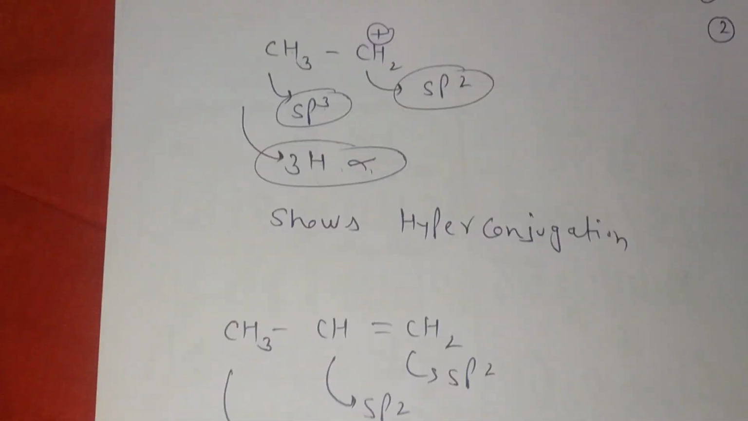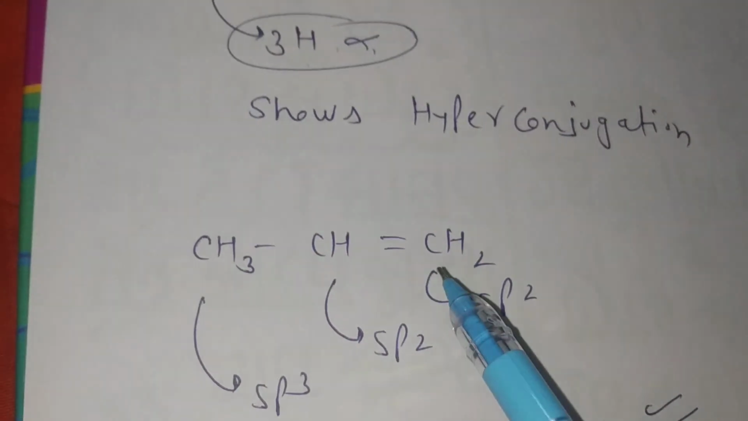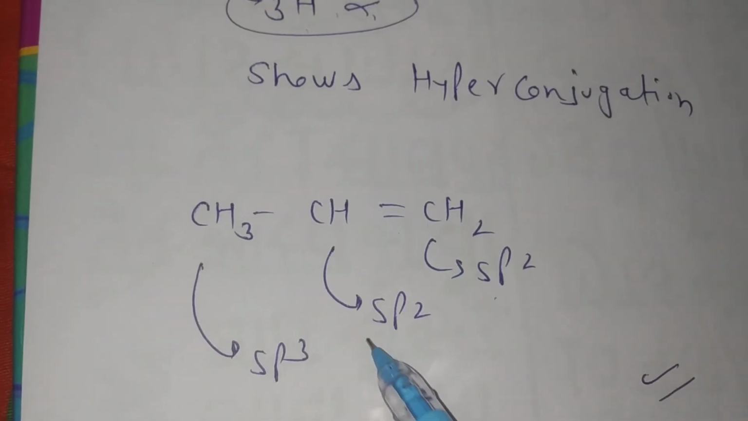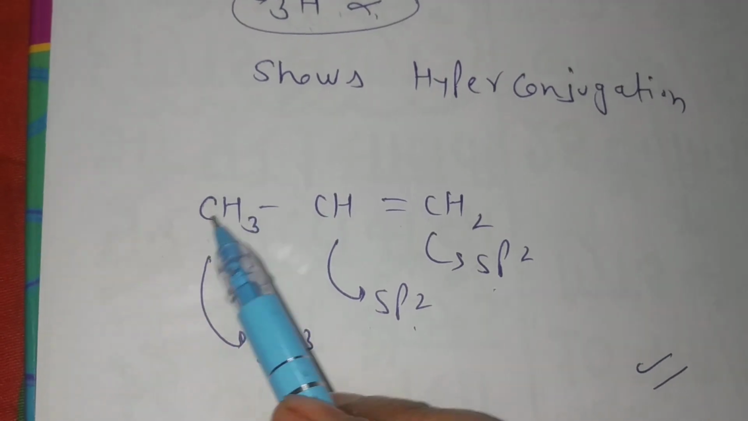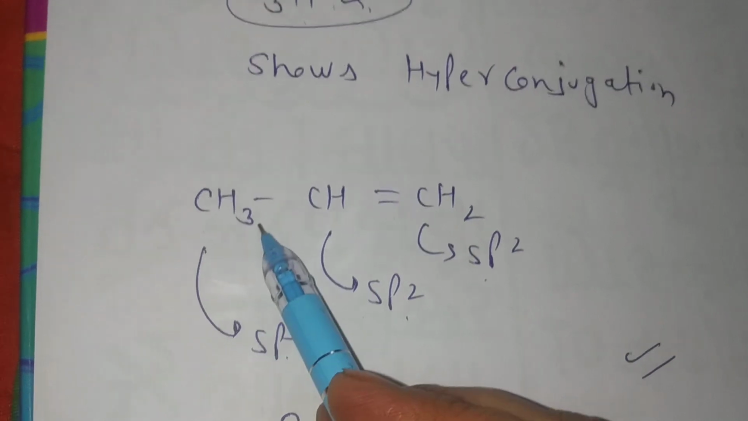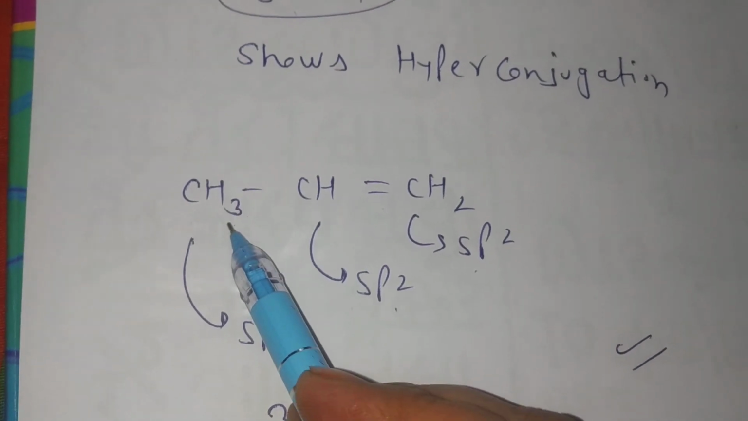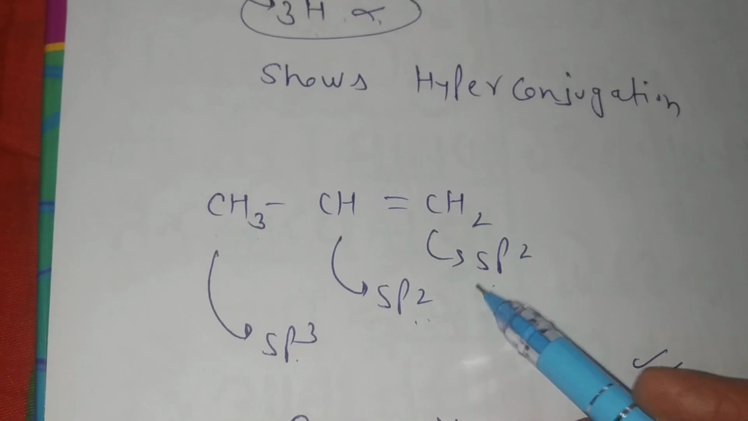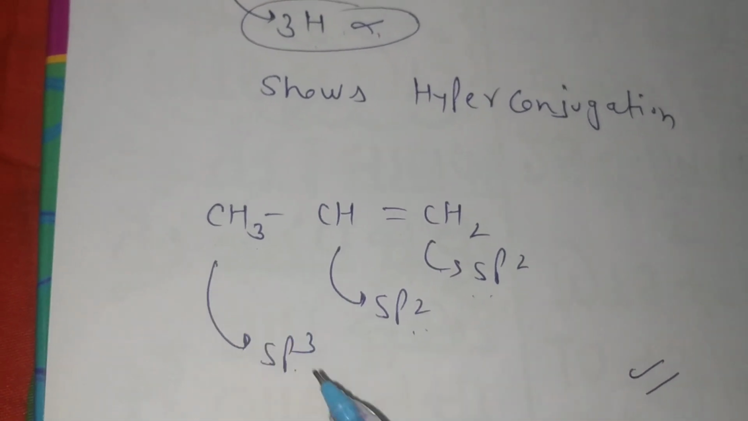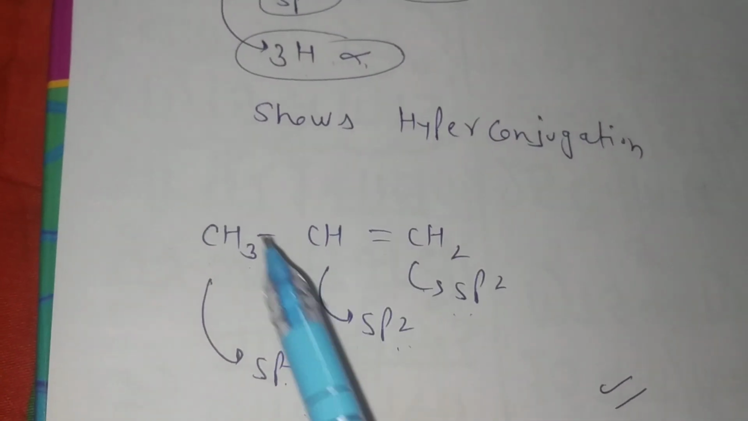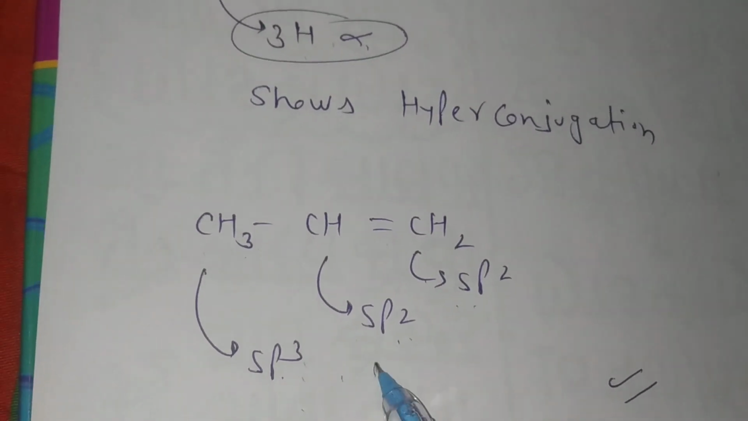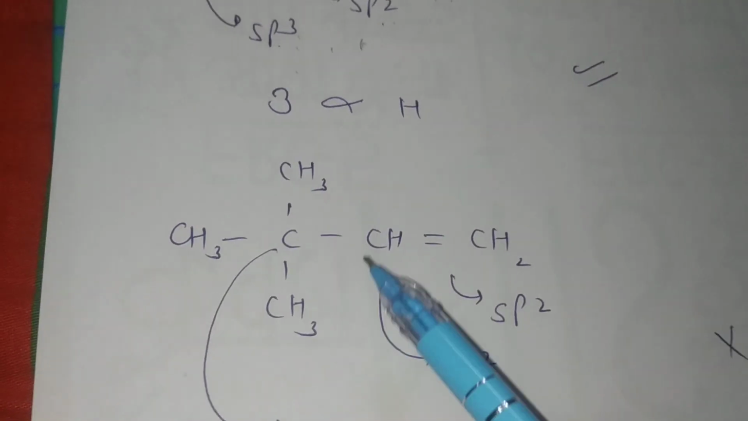Okay, now let's see the next example. Here, see CH=CH2. Here this carbon is sp2 and this carbon is also sp2, and the adjacent carbon CH3 is sp3 hybridized. And here, 3 alpha hydrogens are there. All conditions are fulfilled: sp2 hybridized carbon, adjacent carbon is sp3, and 3 alpha hydrogens are also there, so it also shows hyperconjugation.